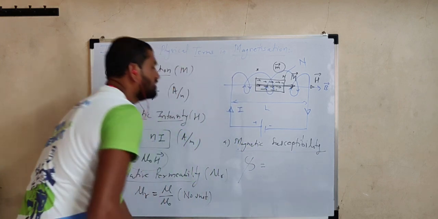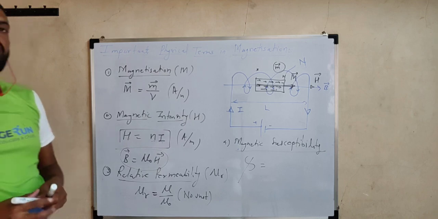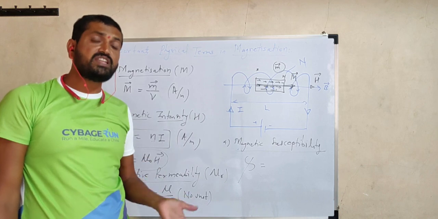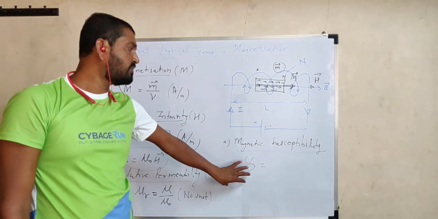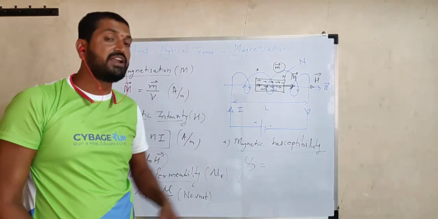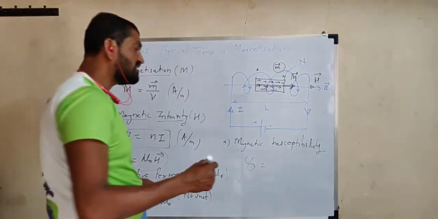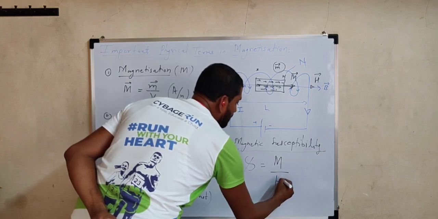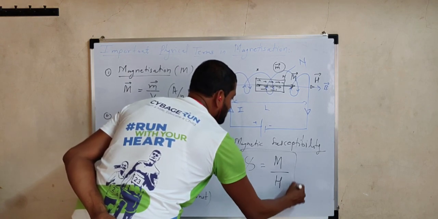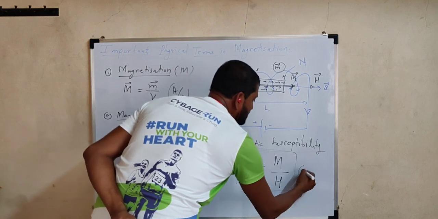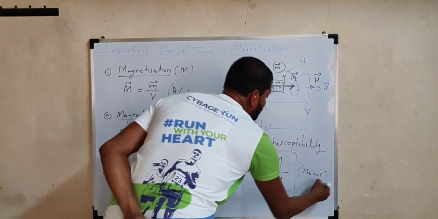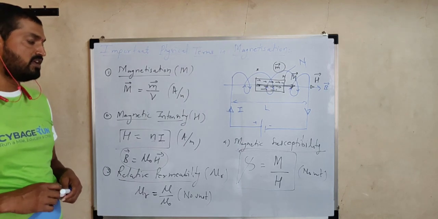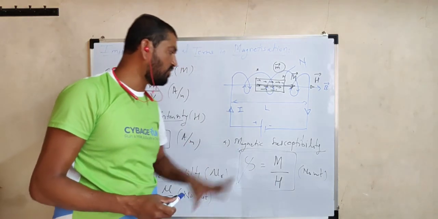Logically, it is defined as the ease with which a given material can be magnetized. How easily can a given material be magnetized? It is expressed in terms of a scalar quantity called magnetic susceptibility, and is defined as the ratio of magnetization developed in a material to the magnetic intensity. Chi is equal to M upon H. Again, as it is a ratio of two similar physical quantities, magnetic susceptibility chi has no unit. So chi is always equal to M upon H.